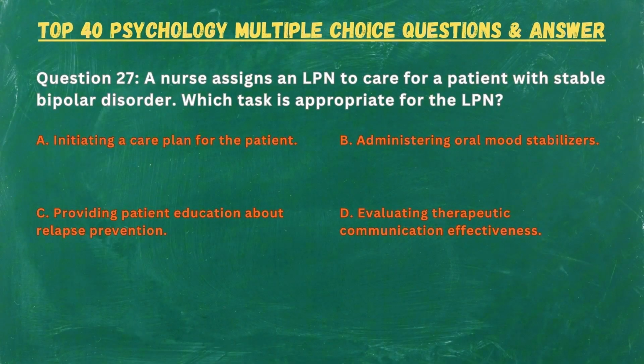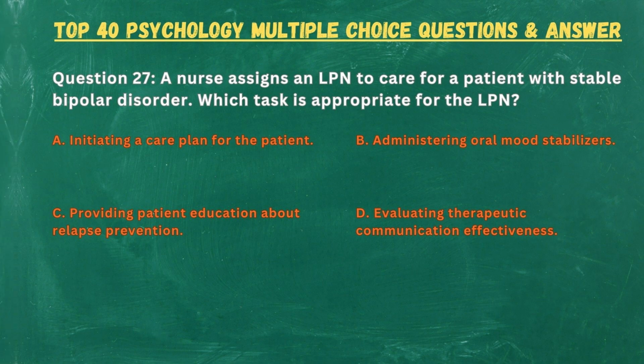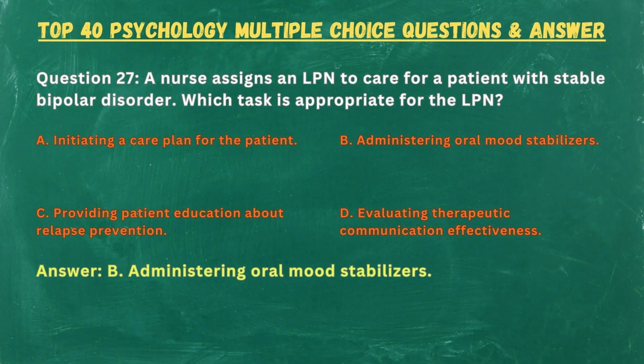Question 27. A nurse assigns an LPN to care for a patient with stable bipolar disorder. Which task is appropriate for the LPN? A. Initiating a care plan for the patient. B. Administering oral mood stabilizers. C. Providing patient education about relapse prevention. D. Evaluating therapeutic communication effectiveness. Answer. B. Administering oral mood stabilizers.